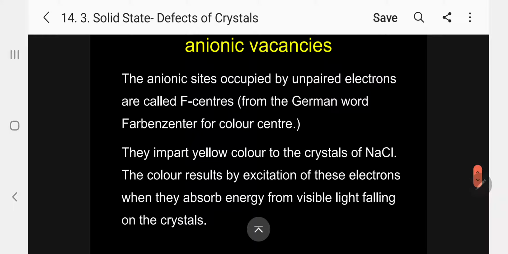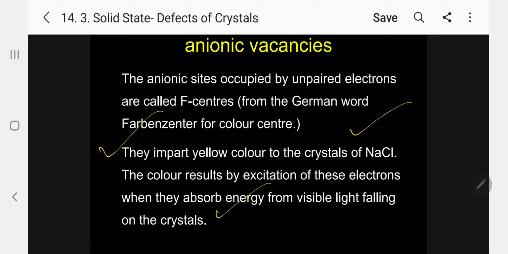Here, in the case of sodium chloride, the vapors of sodium impart yellow color to the crystals of sodium chloride. The color results from excitation of these electrons, which are present in the chloride site, when they absorb energy from visible light falling on the crystals.